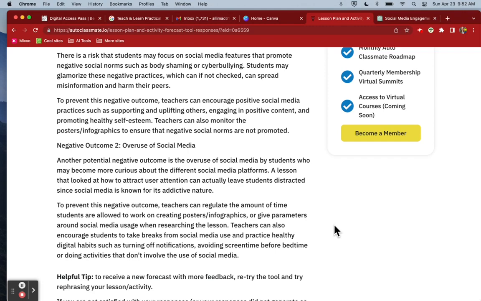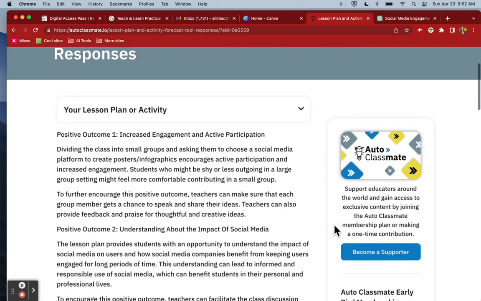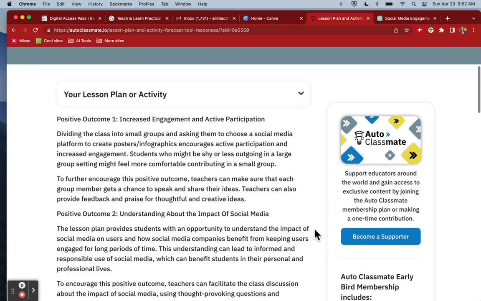So kind of interesting. But this is a super helpful tool. I really like this, and more so for the negative outcomes, I think, than the positive, but that's just me.